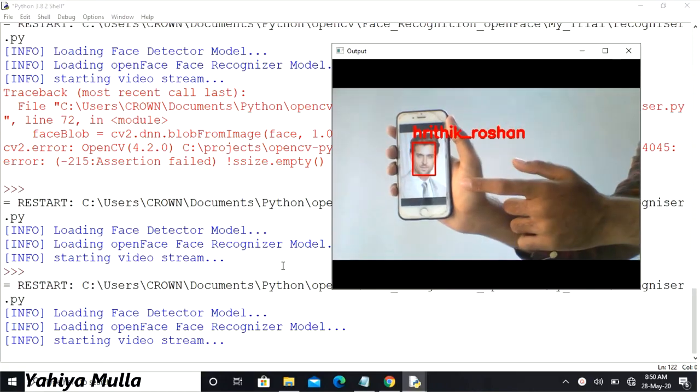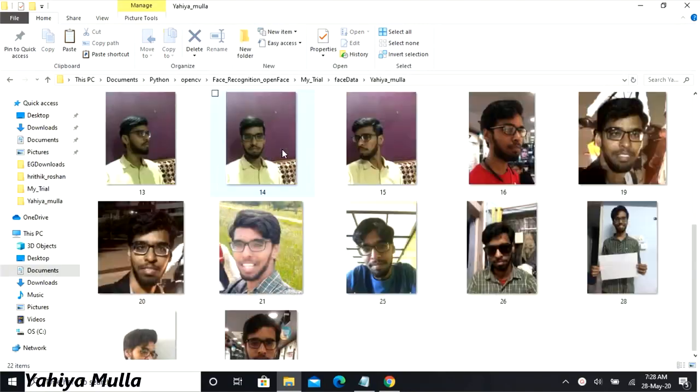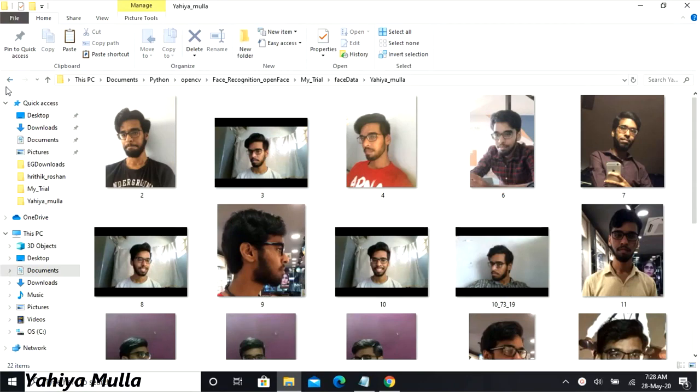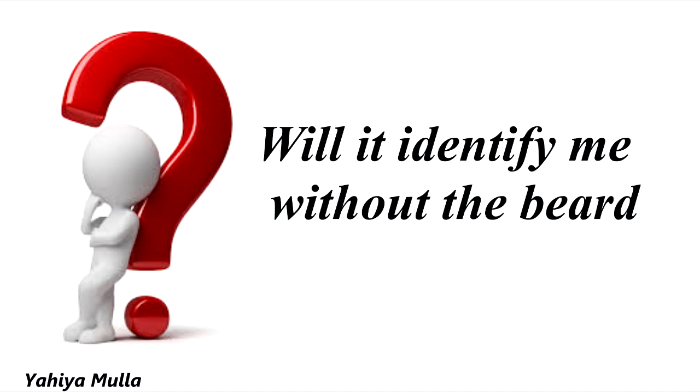It is working fine, and not just that, I have trained the model with images where I have a beard. So the question is, will it identify me without the beard? And the best solution was to find it out, for which I had to trim my beard, which I hate a lot.